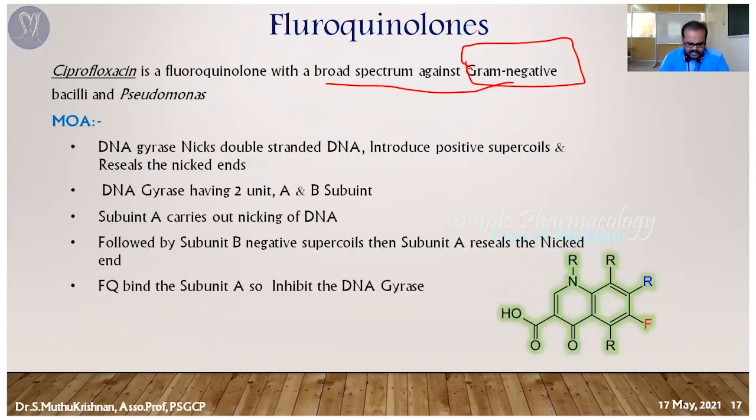The mechanism, as I said earlier, in a simple manner you can write: it is going to inhibit the DNA gyrase enzyme. Particularly, it is going to bind with the DNA A chain. It is going to prevent the resolving of positive supercoiling. So, in more depth, what is the subunit? As I said earlier, the same thing, it has two subunits, A and B.